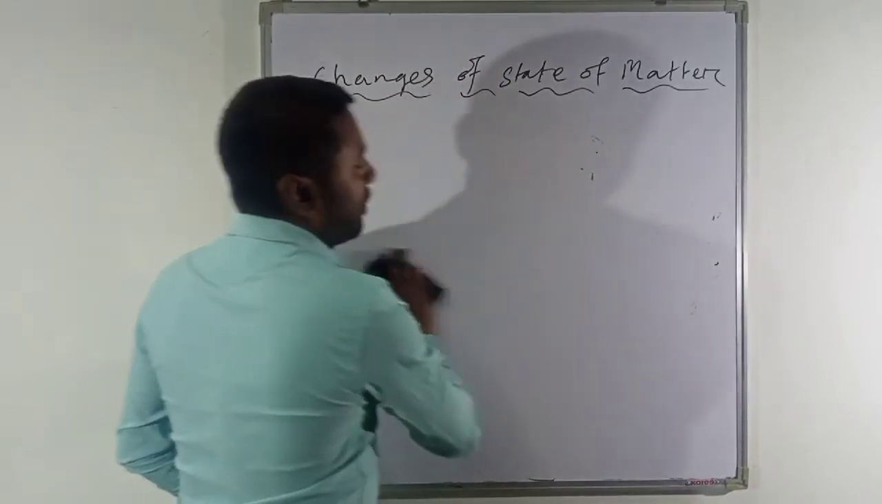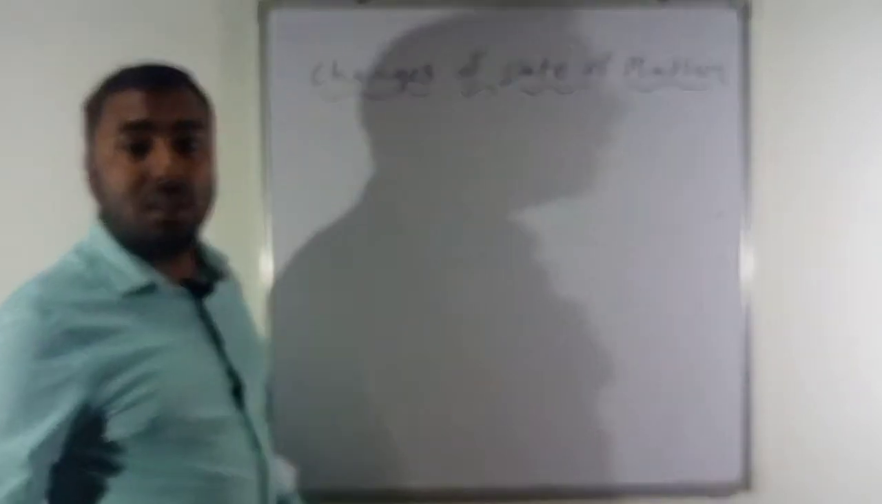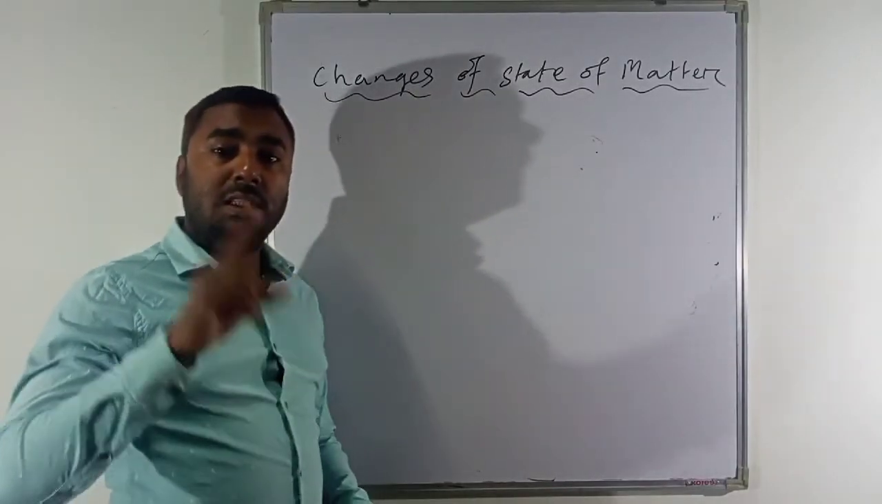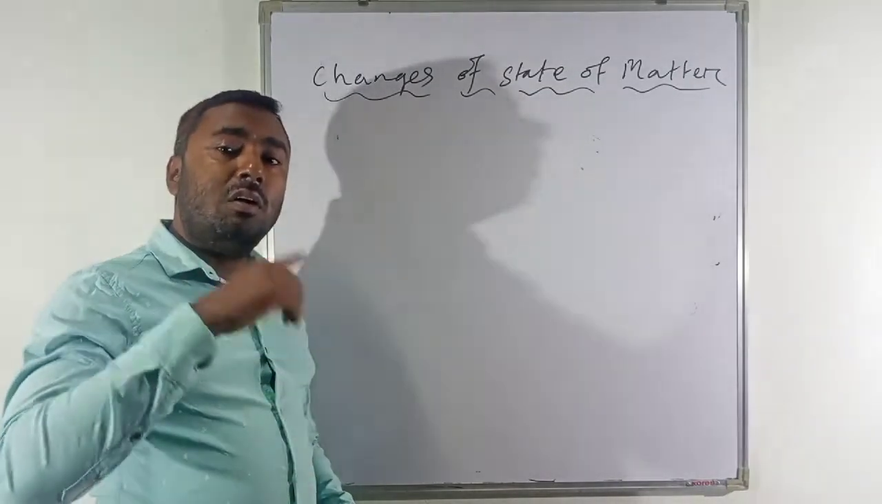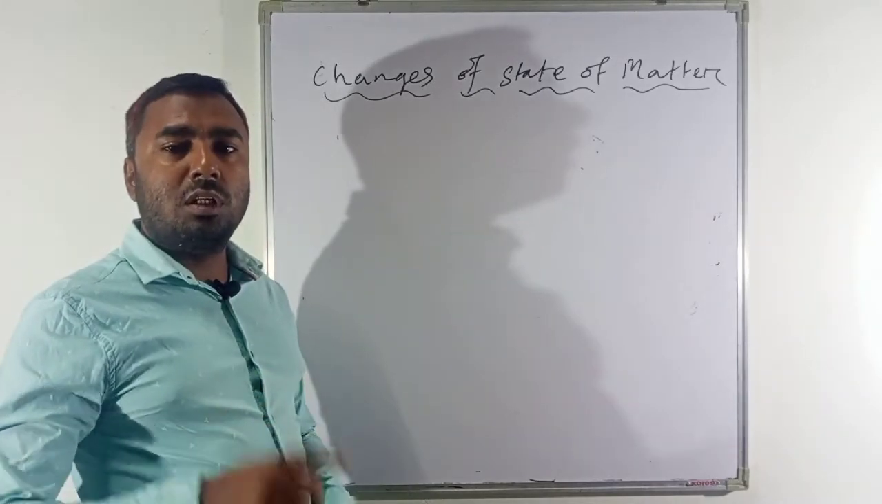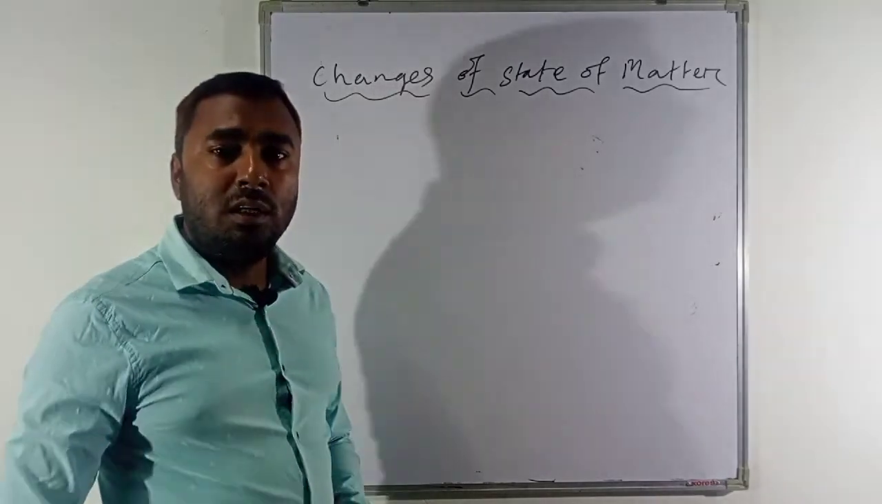So this is how, by changing the temperature or pressure, one state of matter can be changed into another state. Simply you have to say: by changing the temperature or by changing what? Pressure, one state of matter can be changed into another state.